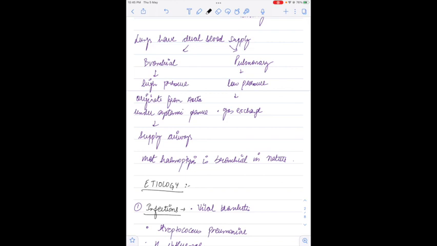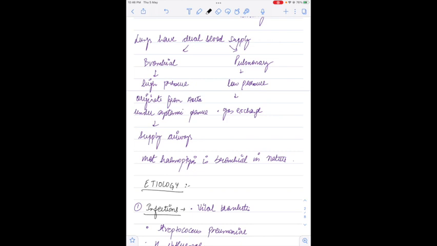What is bronchial circulation? This is a high pressure circulation. It originates from aorta and it comes under systemic pressure. It supplies the airways. And the pulmonary circulation is a low pressure circulation and it aids in gas exchange. Hemoptysis most commonly originates from bronchial vessels.